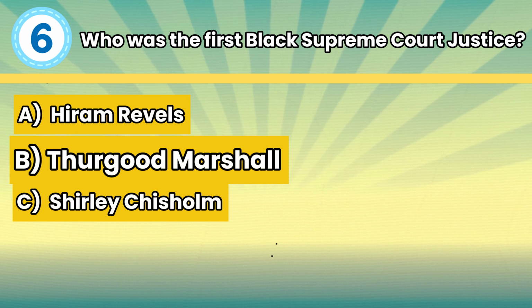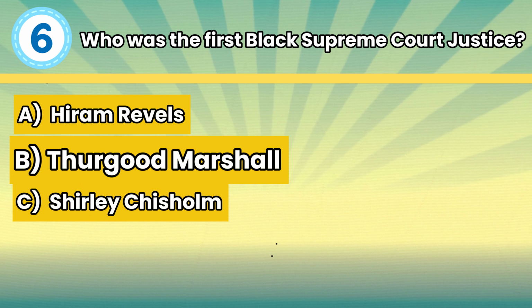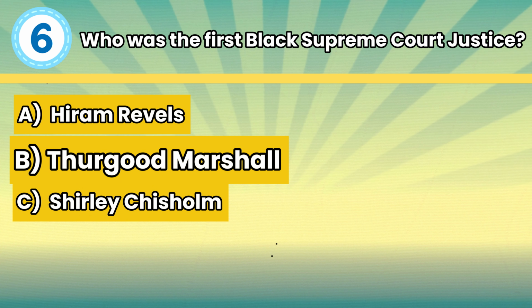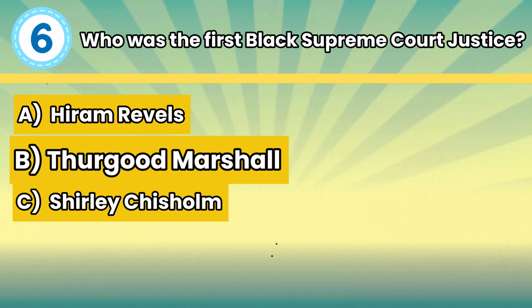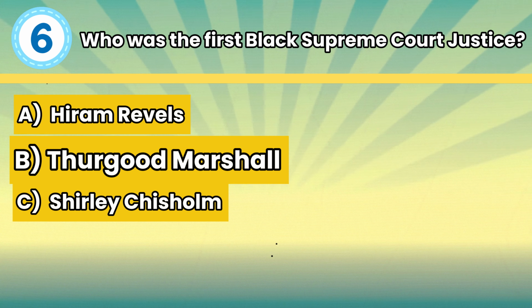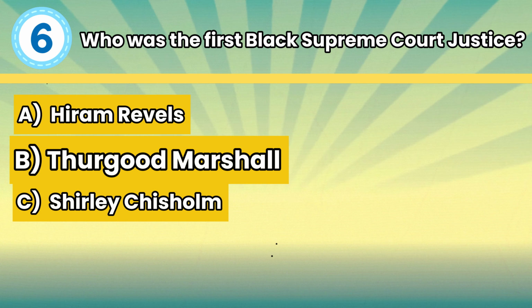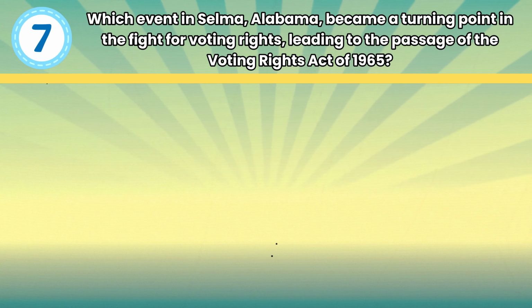Answer B. Thurgood Marshall. Thurgood Marshall was appointed to the Supreme Court by President Lyndon B. Johnson in 1967. Marshall's appointment was a monumental achievement, breaking a significant racial barrier at the highest level of the U.S. judiciary. Question number 7.